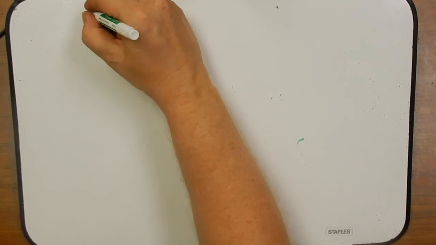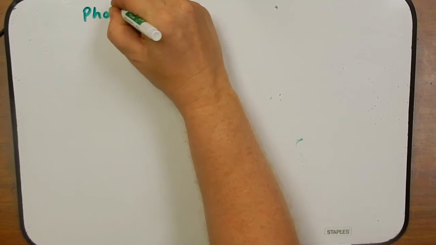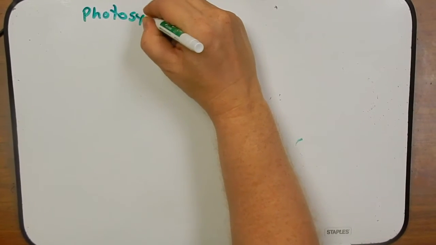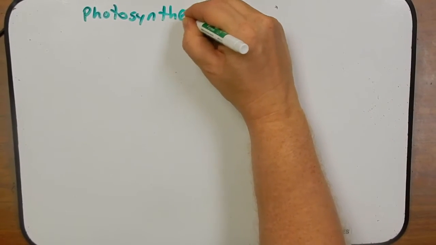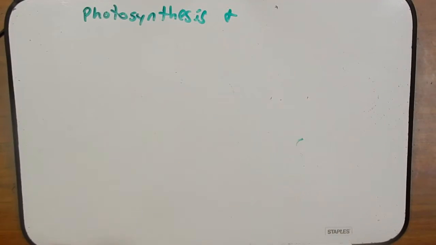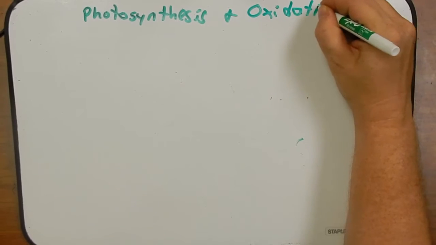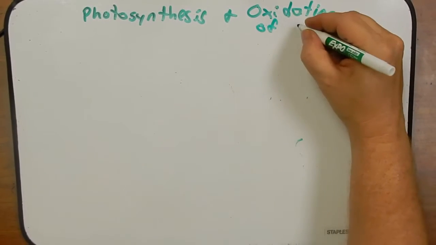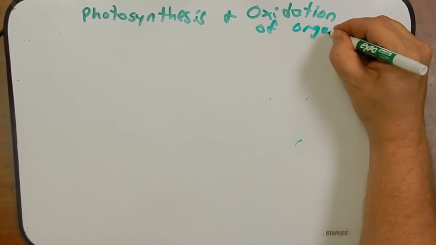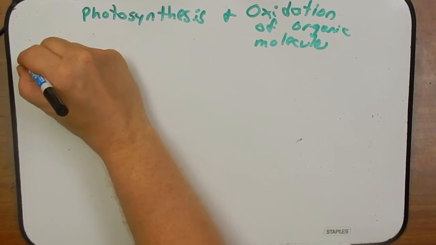Okay, I'm going to now spend a little bit of time talking about photosynthesis. And we're going to come back to photosynthesis later in the semester. But I'm going to talk about photosynthesis and oxidation of organic molecules, or respiration. I want to talk about a couple observations here.